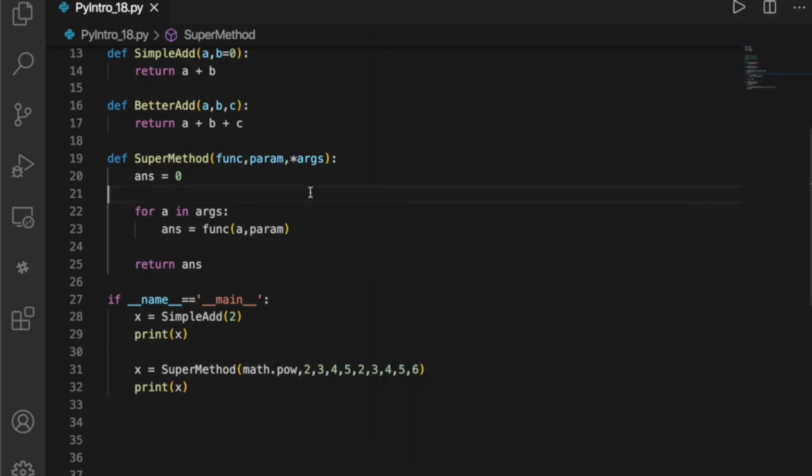So is the answer useful? Nope. But I did show you how we could use args, which is a variable number of arguments, and I discussed positional arguments, and I also showed you how to pass another function in as a parameter, and then we called that function. This is really cool stuff.